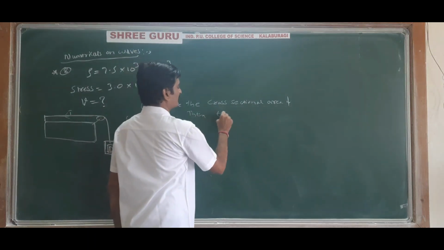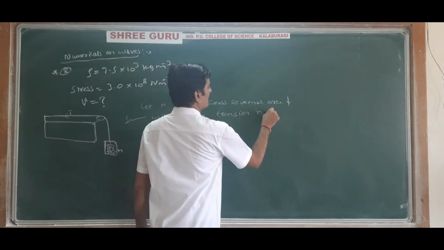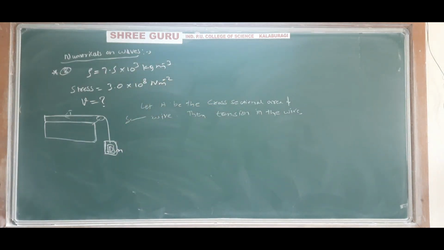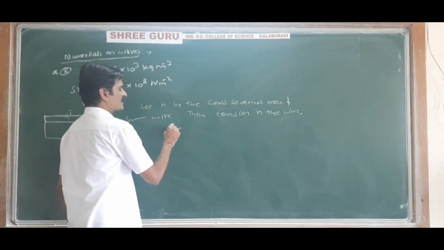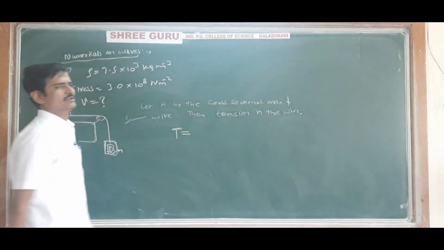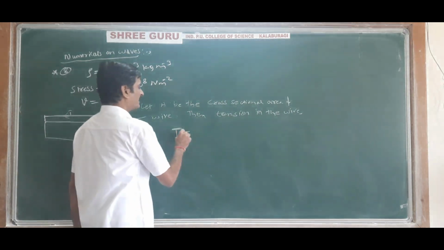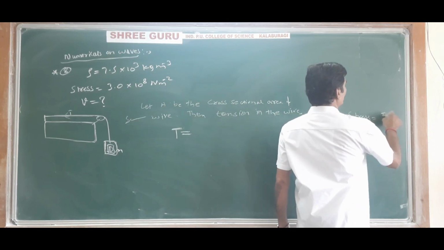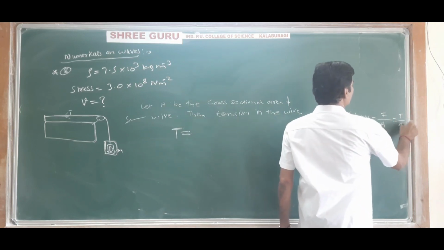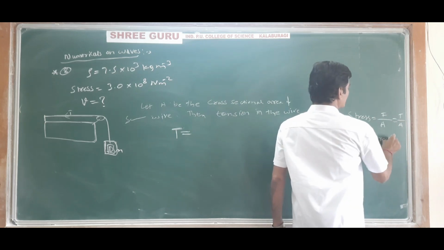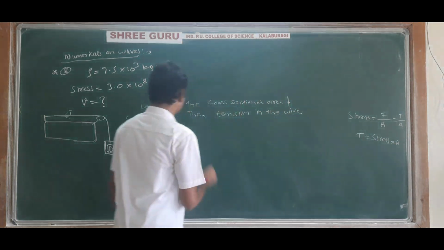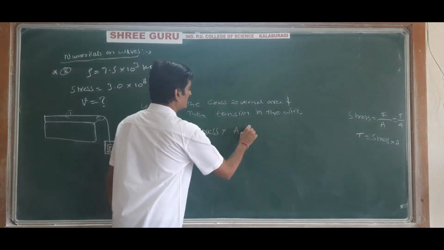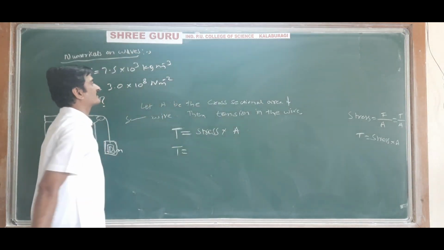Then the tension in the wire is nothing but force, the restoring force. Tension in the wire, F is equal to... We know that stress is equal to force divided by area, that is tension divided by area. So tension is equal to stress into area. Understood? So tension T, or force F, is equal to stress into A.